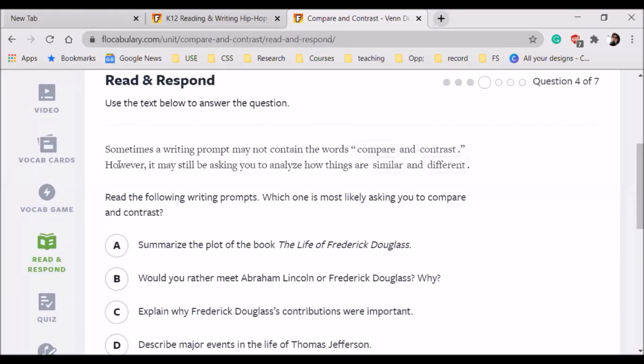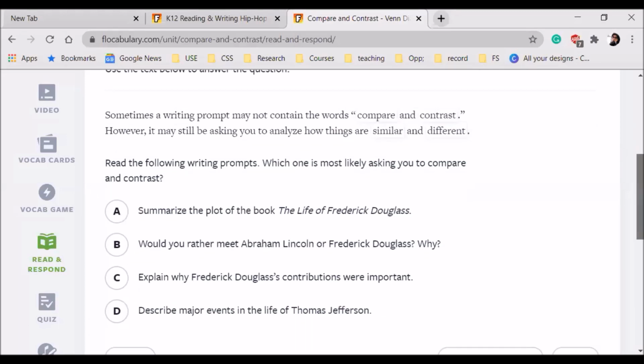Okay, let's quickly cover this one. Sometimes a writing prompt may not contain the words compare and contrast. However, it may still be asking you to analyze things which are similar and different. So sometimes there will be no explicit mention of these words, but still it would be talking about the similarities and differences.